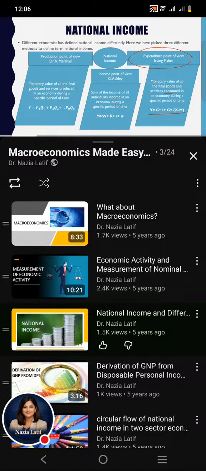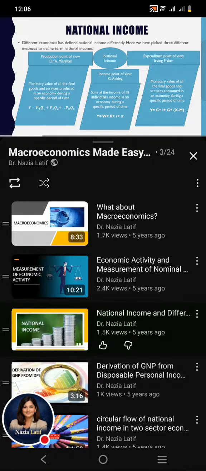C stands for consumption spending, I stands for investment spending, G stands for government spending, X represents exports, M represents imports, and the last term collectively represents the net exports, which could be positive, negative, or zero. So these are the three different points of view taken by different economists to define the term national income.